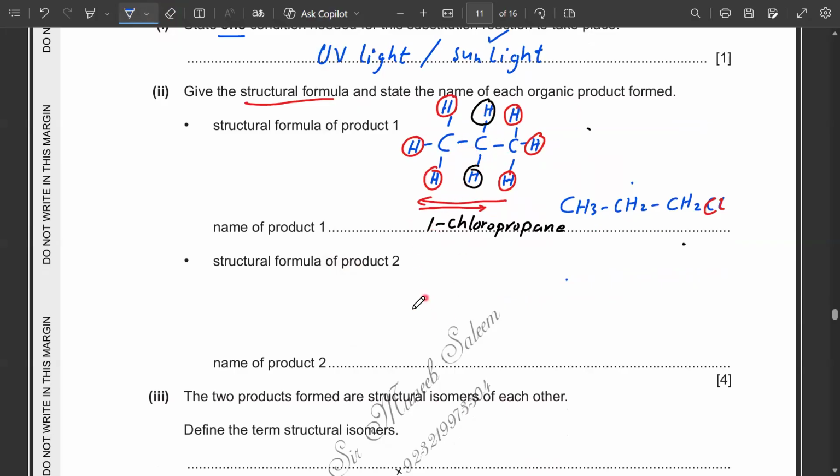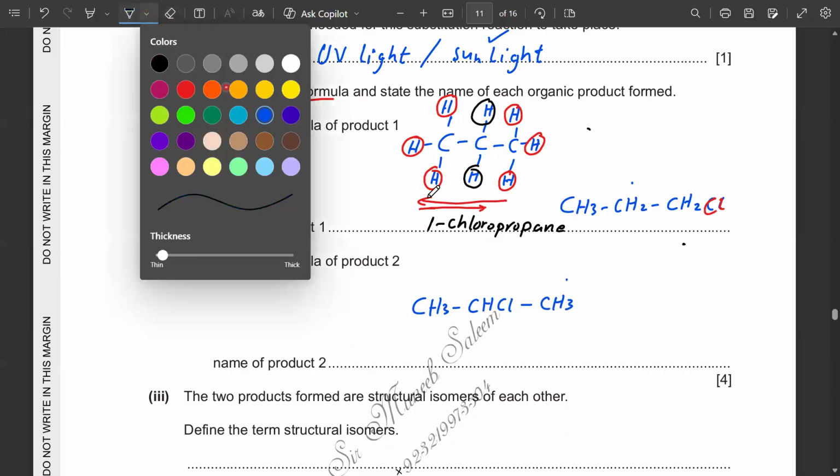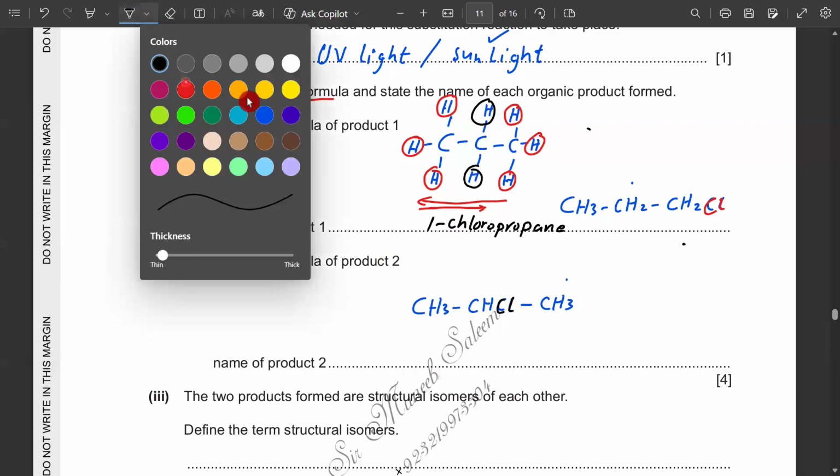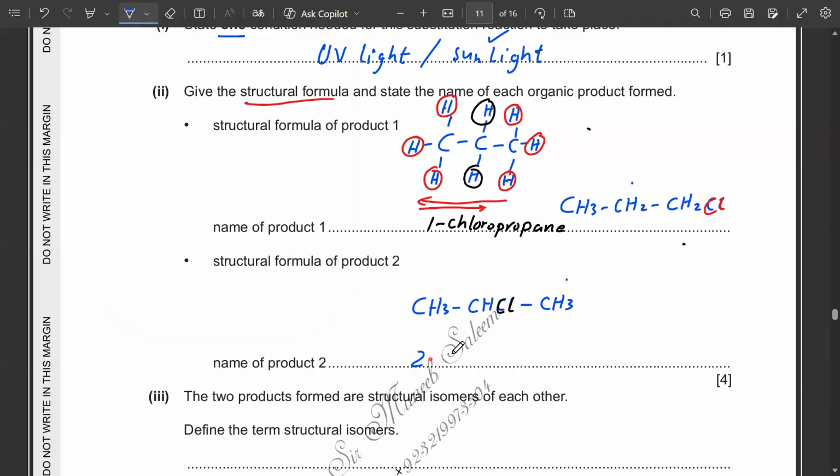So you will get a product like this: CH3CHClCH3. Here I have substituted one of the 2 hydrogen atoms present in the center. Since the chlorine is present on position number 2, the name will now become 2-chloropropane.